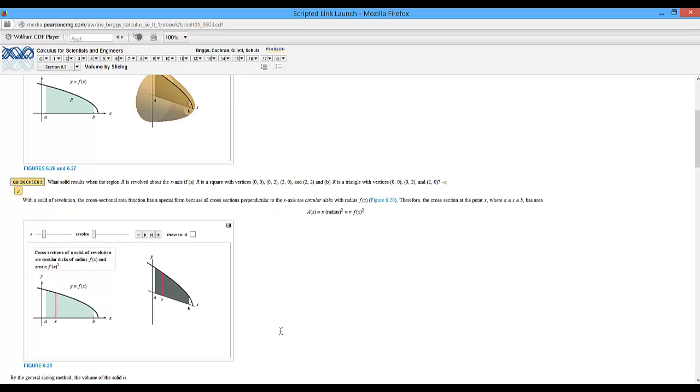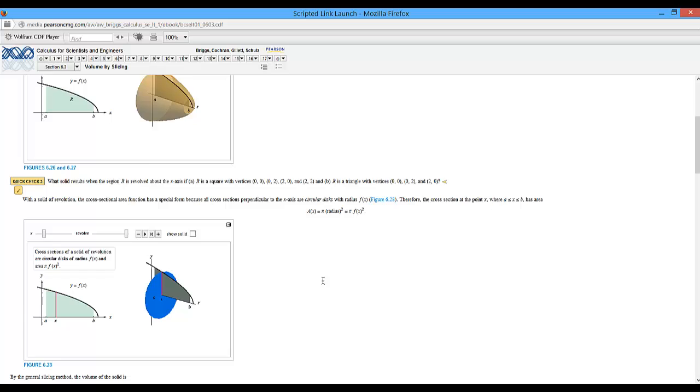Here's another figure. Now I wonder, it looks at this cross section of a solid of revolution of circular disks, kind of what I showed in class. So I wonder what happens if I click play here. I have an idea it's going to show the one disk from that one representative rectangle that is produced in the animation. And sure enough, it does. It's kind of cool. What does this do? Look at that. You can grab it and you can spin it all around and look at it. A lot of neat things.